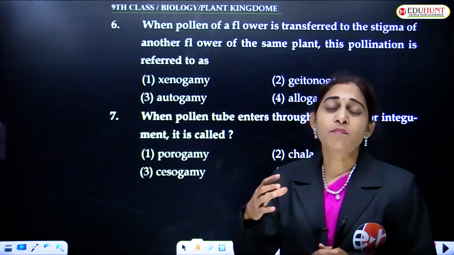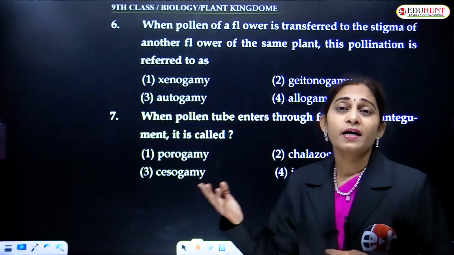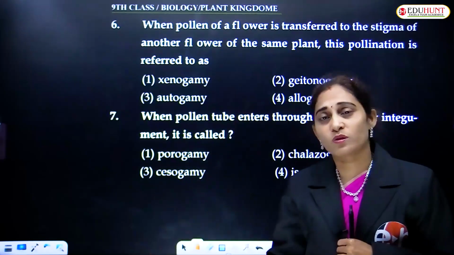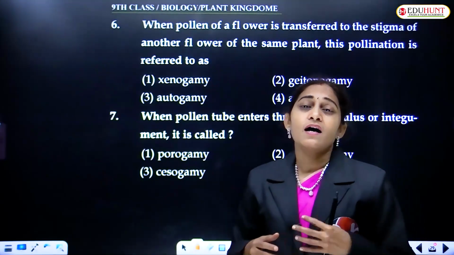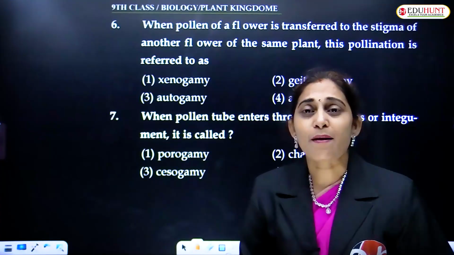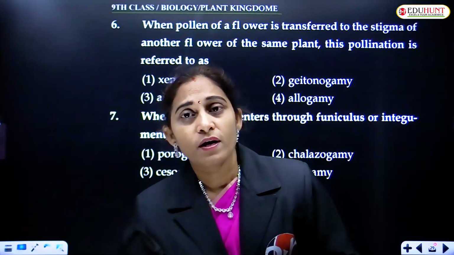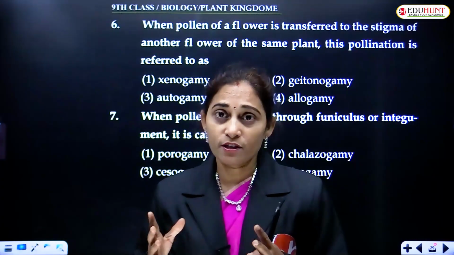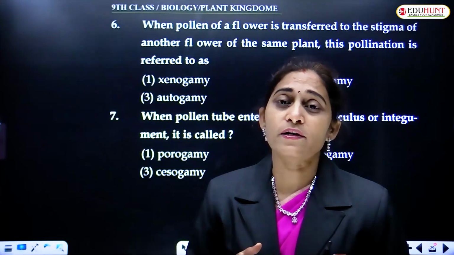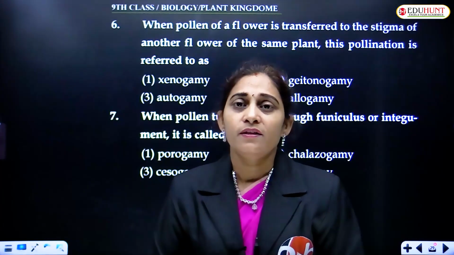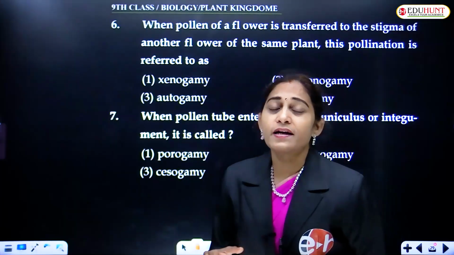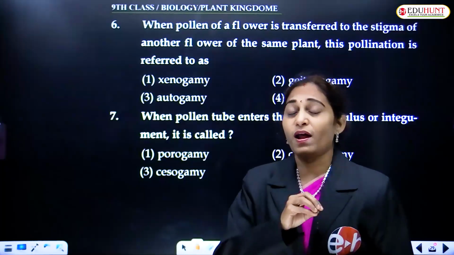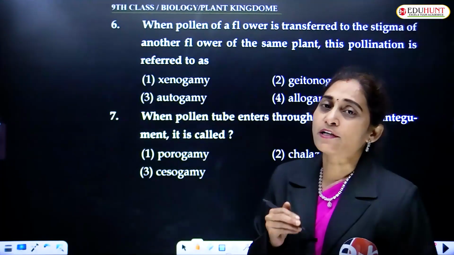Otherwise, the wind may carry several pollen grains from X to Y, X to Z, X to A, X to C, like that it may carry. That is, pollen grains of tamarind may fall on mango, but it is not the stigma of mango, but it is not the case. It is not called pollination because they are not related. Only when they are related, the transfer of pollen grains from one plant to another or from one flower to another, that is called pollination.